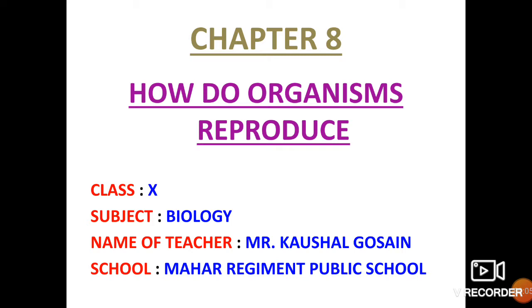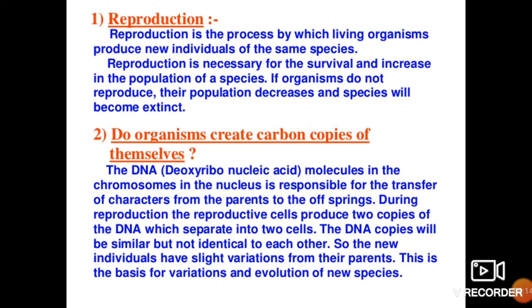Today, we'll start the explanation of chapter number 8, How do organisms reproduce? So, let us move to the first slide. Reproduction. Reproduction is the process by which living organisms produce new individuals of the same species. That means, increase in number of an organism is called reproduction.